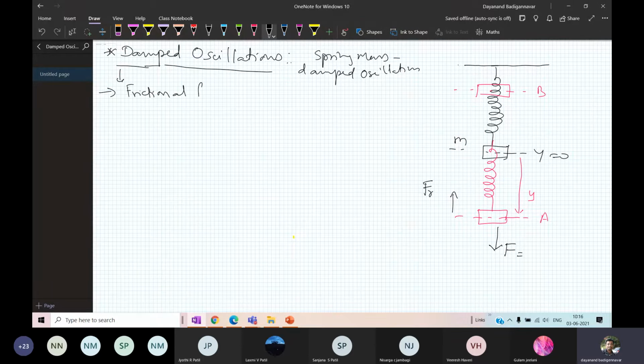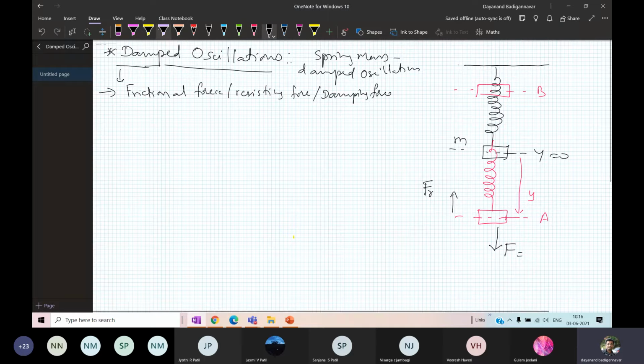The frictional force, or some resisting force present in it, is also called the damping force. Some form of resistance is present here, called the resisting force, damping force, or frictional force. All three mean the same: some opposition, but I cannot show it in the figure.